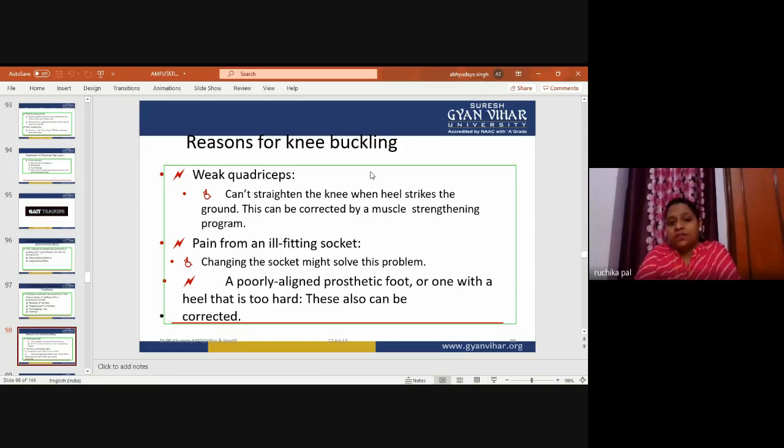Weak quadriceps: the patient can't straighten the knee when the heel strikes the ground. This is the result of weak quadriceps. This can be corrected by a muscle strengthening program of the knee quadriceps. Pain from an ill-fitting socket is another cause; changing the socket might solve the problem.